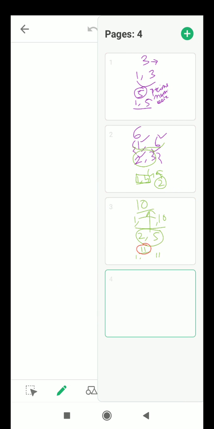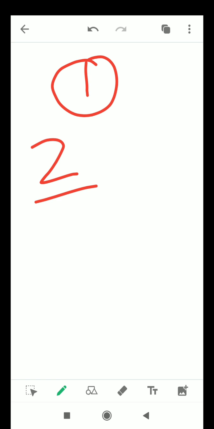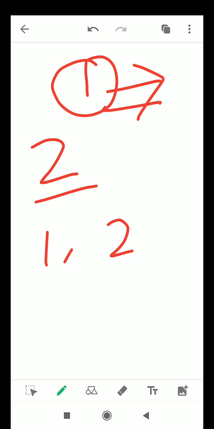For this cause, 11 will be a prime number. Now look at one thing. I have to mention that 1 is neither a prime number nor a composite number. All the prime numbers or composite numbers should be counted from 2. 2 is the first prime number, because by the definition of prime number, 1 divides 2 and 2 also divides 2. So by the position of the 2, 2 turns out to be a prime number, but 1 is neither a prime number nor a composite number.